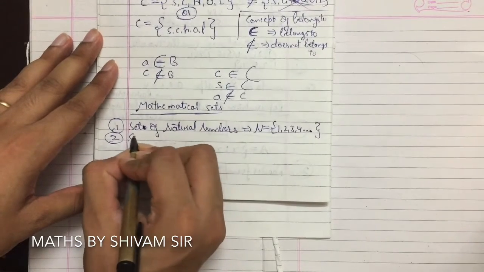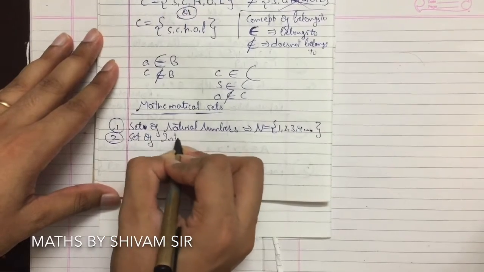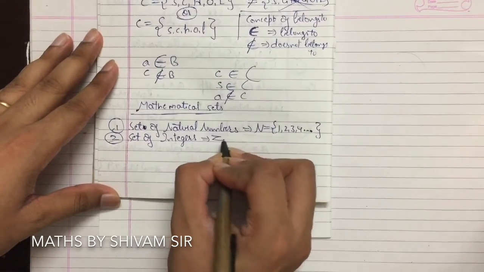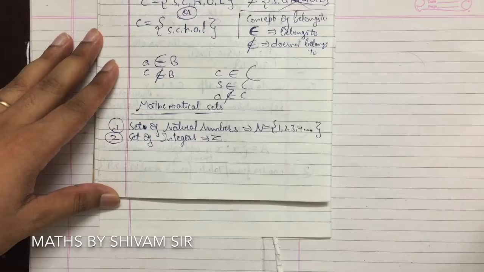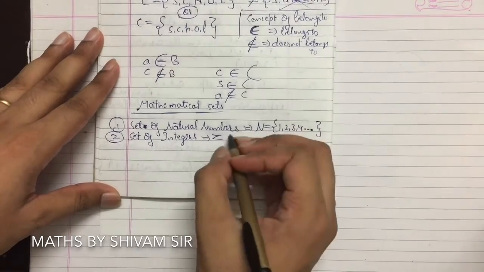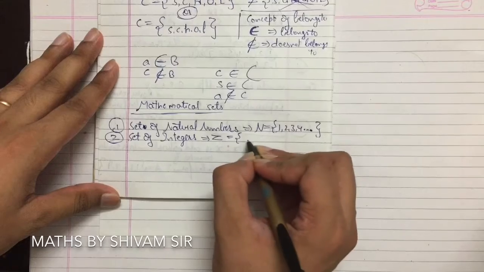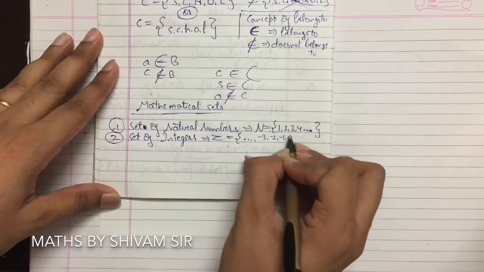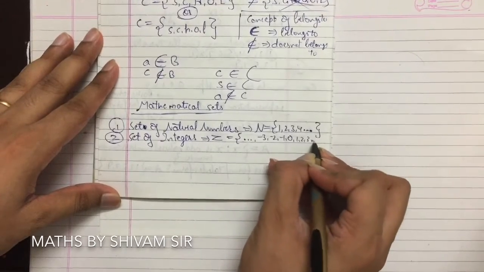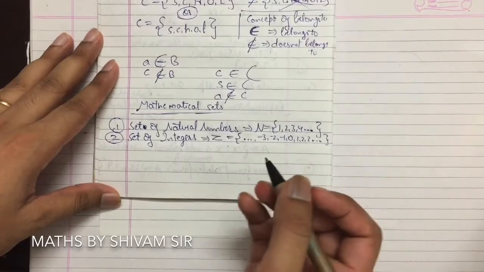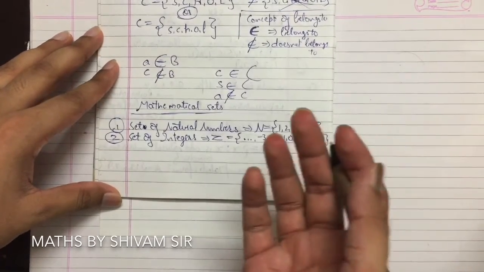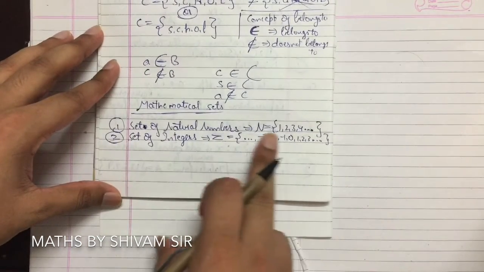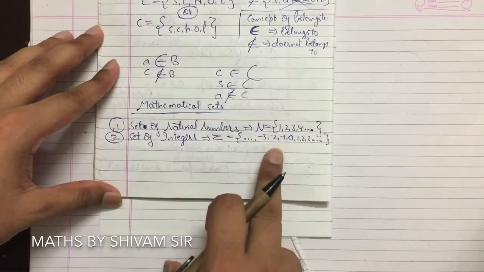Next, the set of integers. The set of integers is always represented by capital Z. Capital Z means set of integers. Integers start from minus infinity and go up to plus infinity. Integers are numbers which can be represented on the number line from minus infinity to plus infinity. These are not decimal values. No decimal values are included in it.